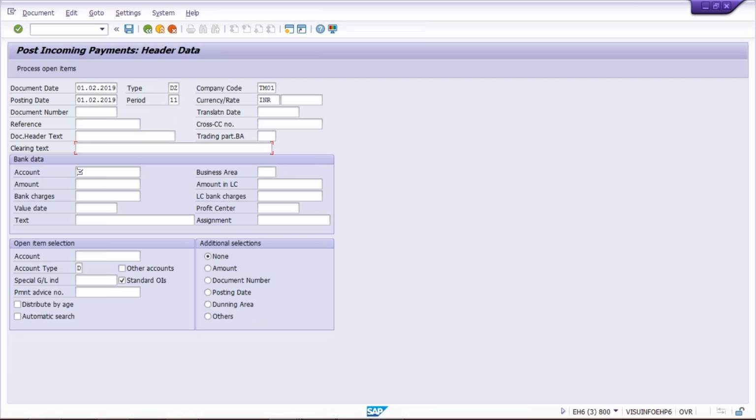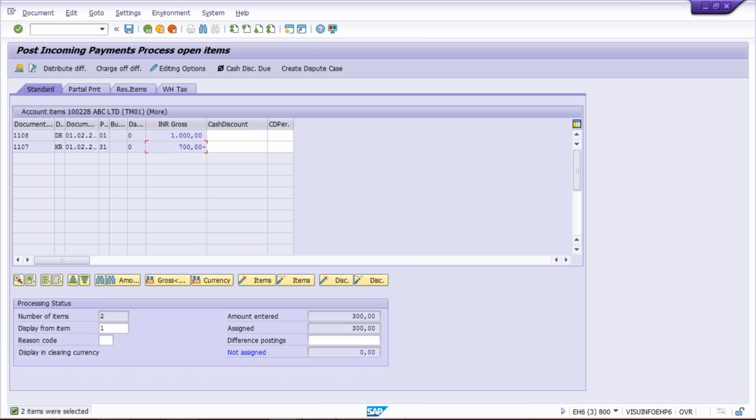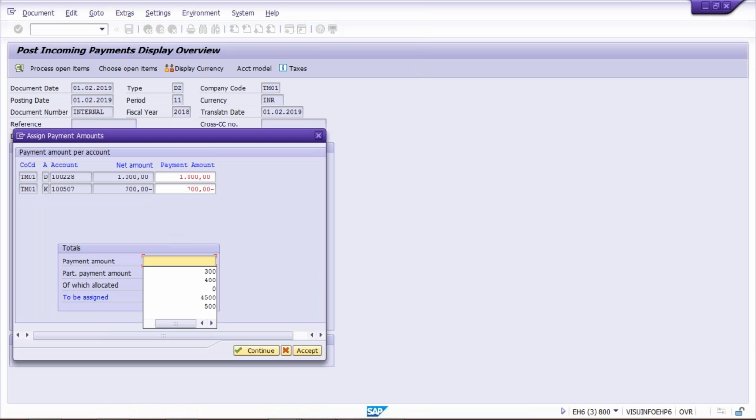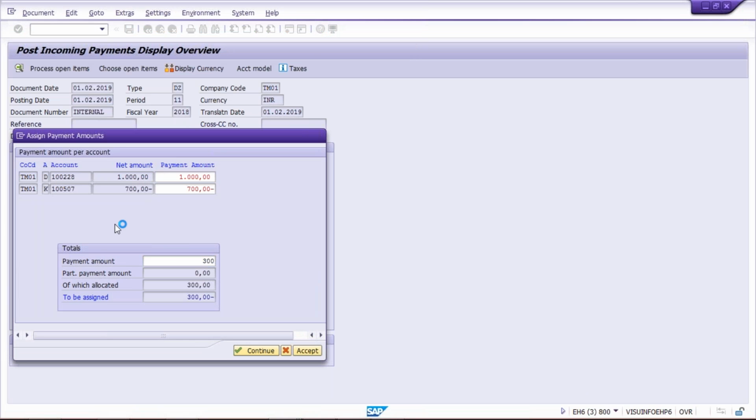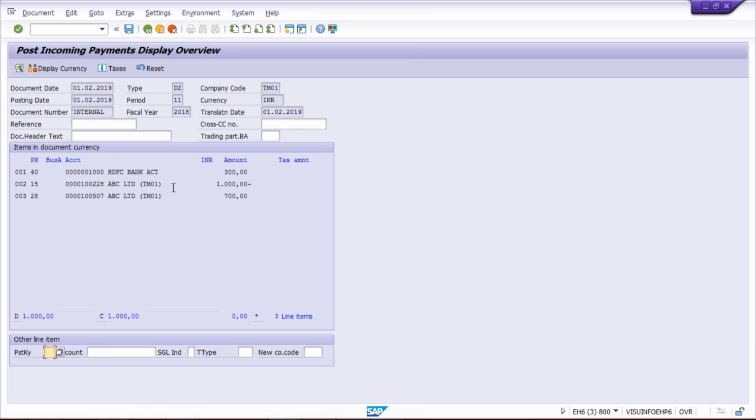Now give your bank account, the bank GL, and here we have to give the amount and customer account, and press enter. After pressing enter, look here, both open items are appearing, everything is correct. Click on simulate, and this time the system is going to allow this transaction posting. Click on continue. So all three line items will appear.